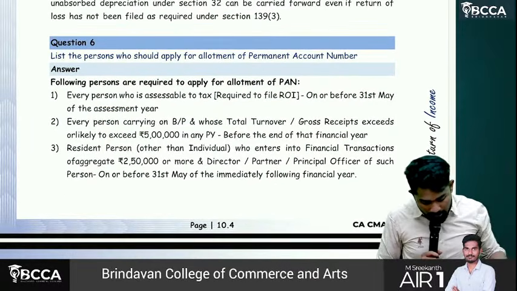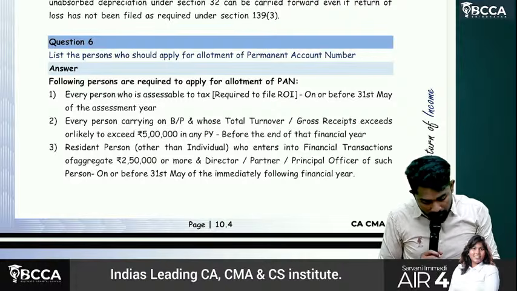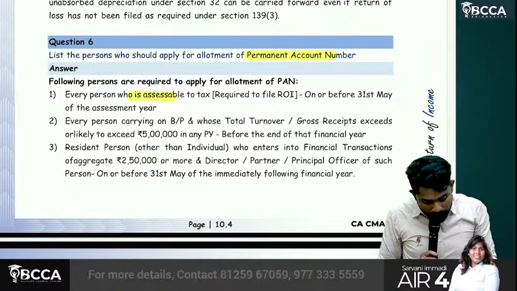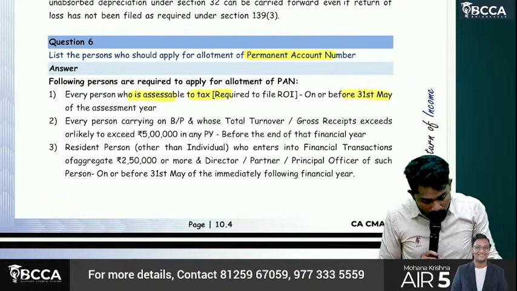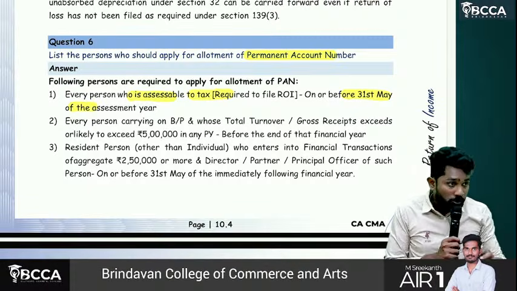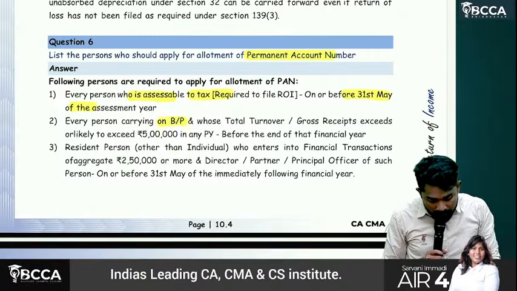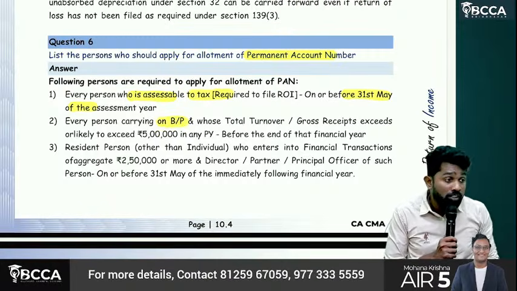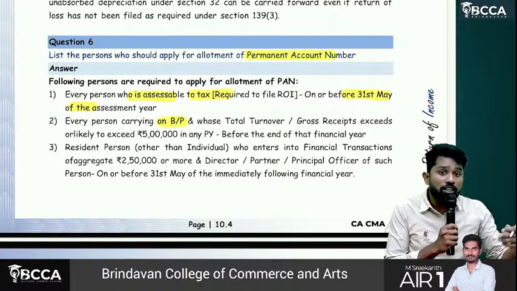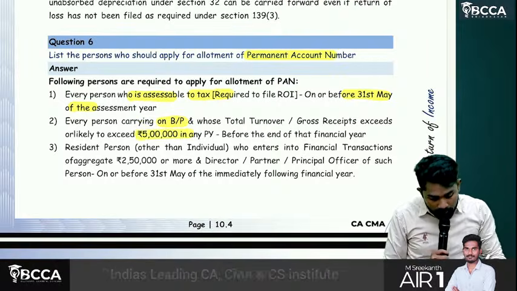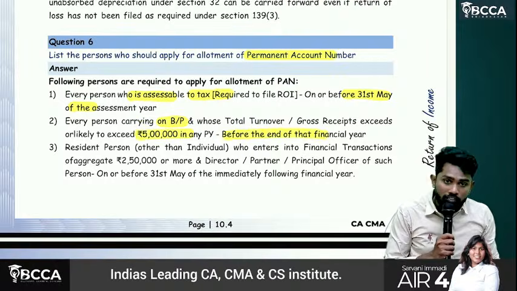Then question number 6. List the persons who should apply for PAN. Every person who is assessable to tax on or before 31st May, that's what we wrote in the book. Then every person carrying on business or profession whose total turnover exceeds 5 lakhs or is likely to exceed 5 lakhs. Then they have to apply by when? Before the end of that financial year.